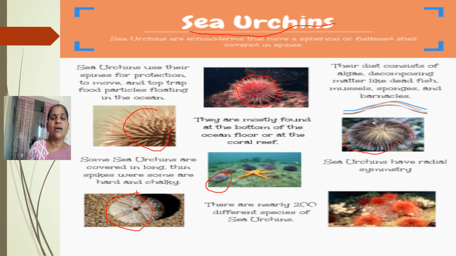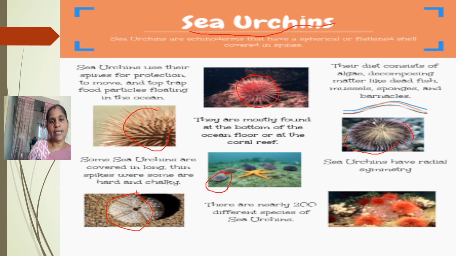So let us recall what you have learned in today's session. According to the classification of food habits, animals can be classified into herbivores, carnivores, omnivores, and parasites. What are herbivores? Plant eating animals we call herbivores.